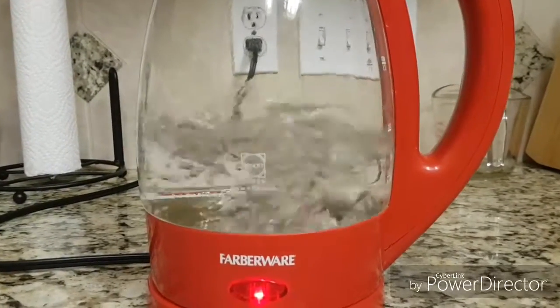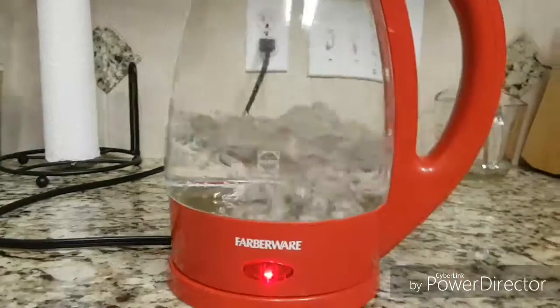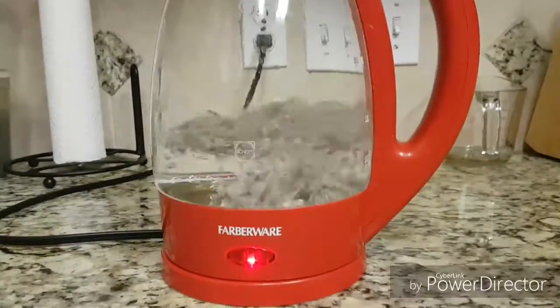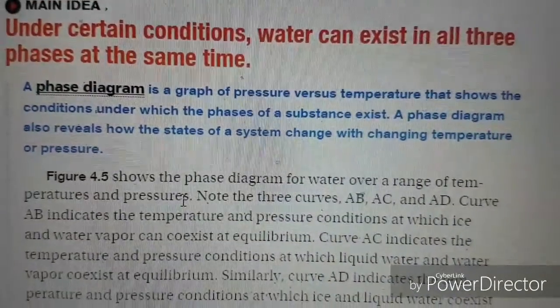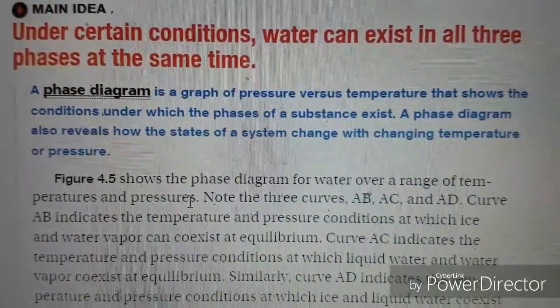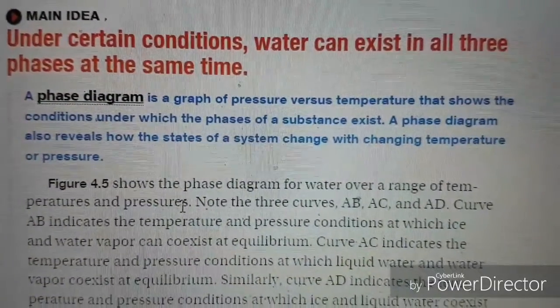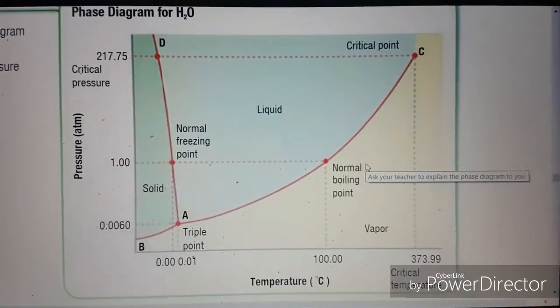If I were to leave the system alone over a period of time, the liquid phase will completely turn into gas. And this is how energy plays a role in the phase change from a liquid to a gas phase of a substance. Finally, let's talk about phase diagrams. A phase diagram is a graph of pressure versus temperature that shows the conditions under which the phases of a substance exist. Here I have a sample phase diagram for water.